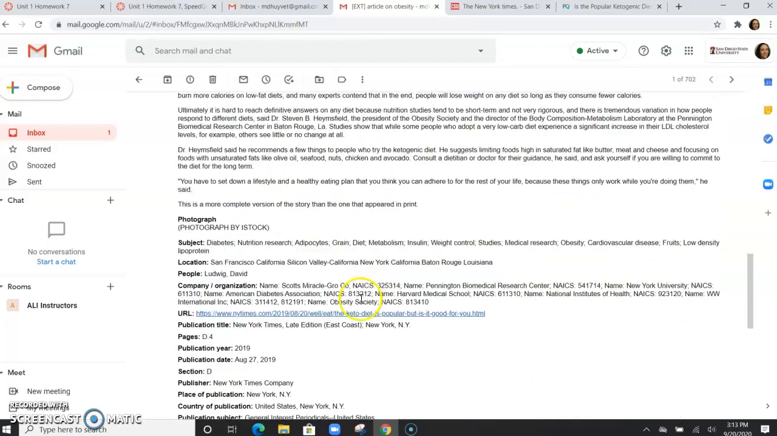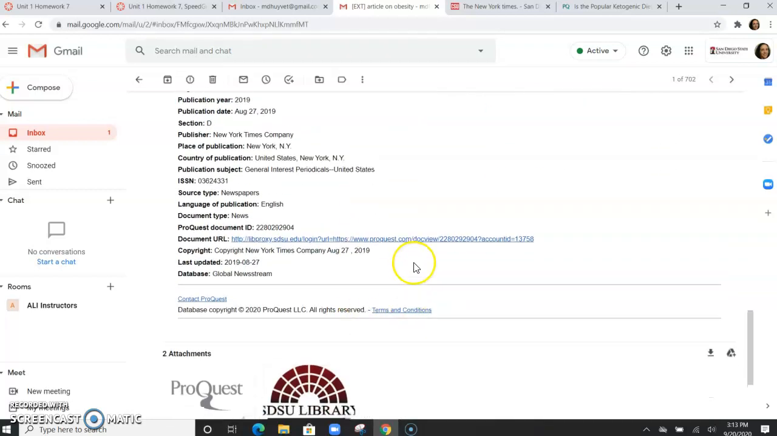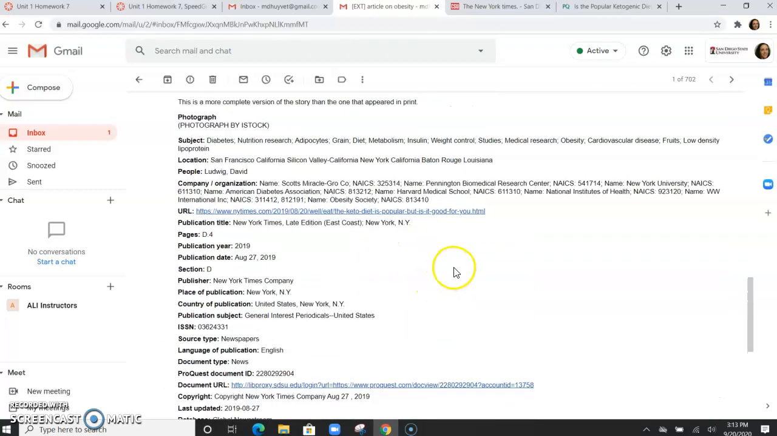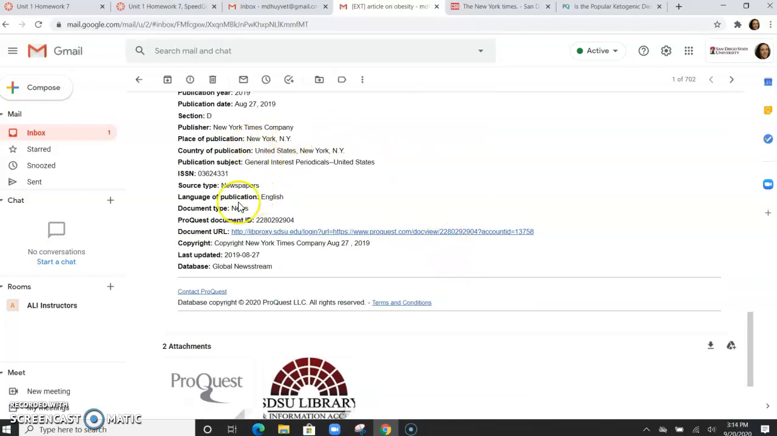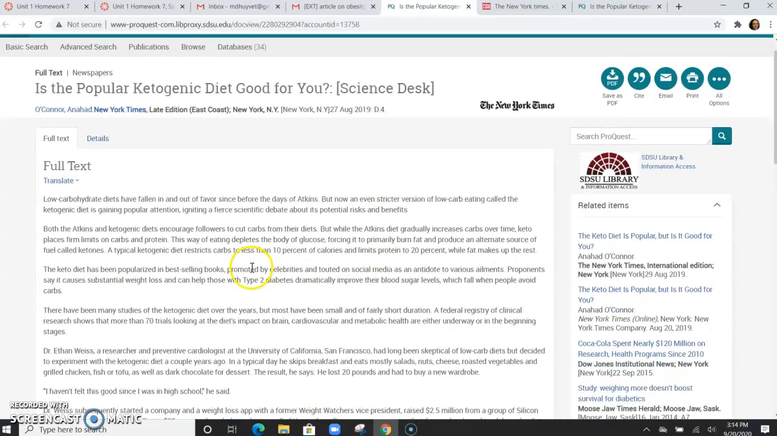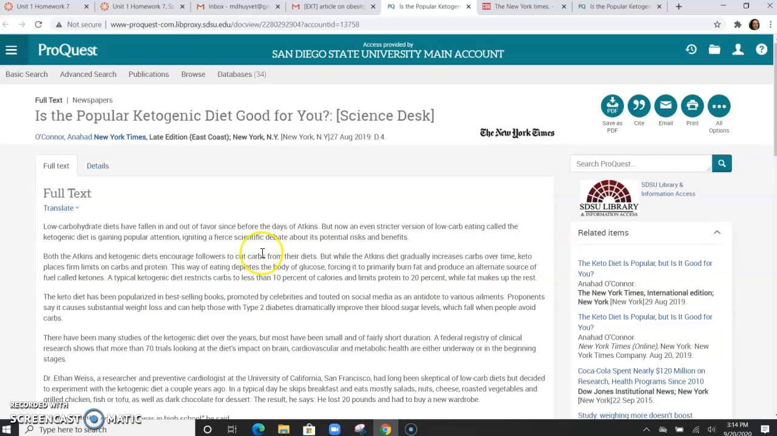So if I can't remember which quote I wanted, I can go back and look at it right here in my email. And then also, if I wanted to look at it in the library again, I can scroll all the way down. Do you see where it says document URL and it says libproxy SDSU? If I click on that, that will take me right back into the library to look at my source, and again, maybe looking at citing it or whatever else I want to do.